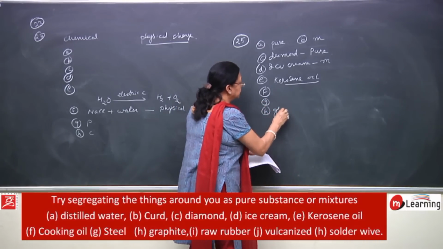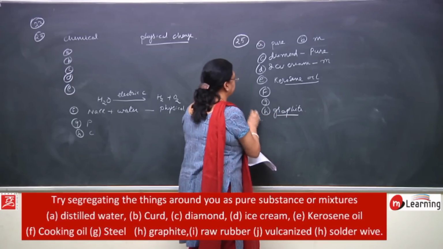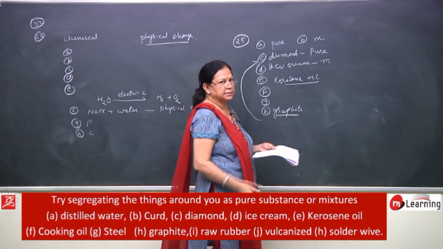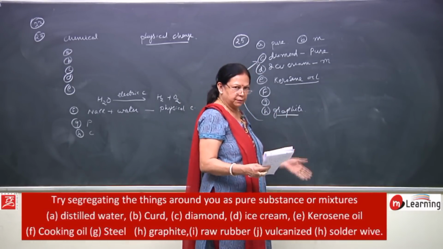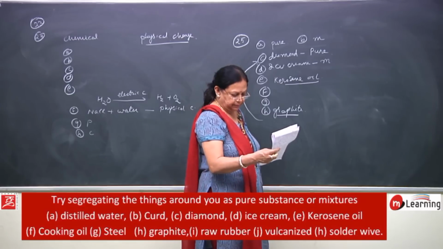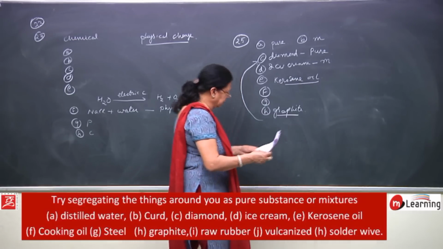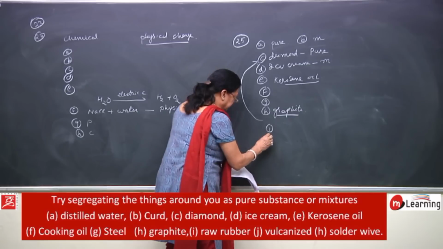Graphite, how do we get graphite? Graphite is another allotrope of carbon, and this also we get from the earth's crust, but it is a pure substance. Then next is raw rubber, and next is vulcanized rubber.